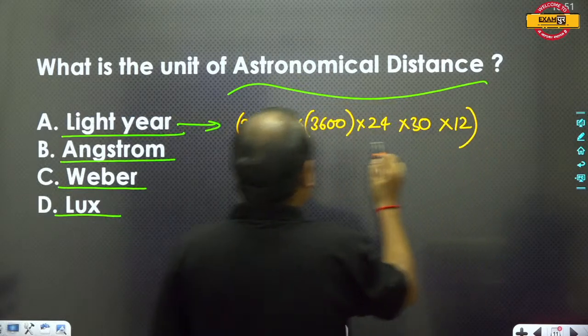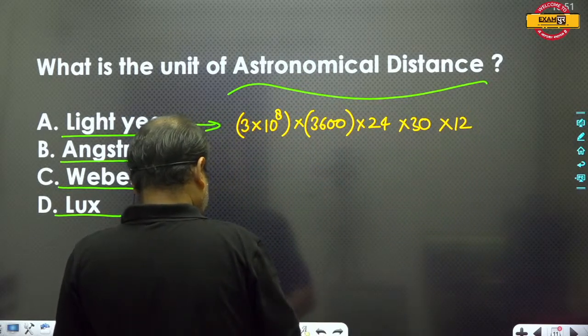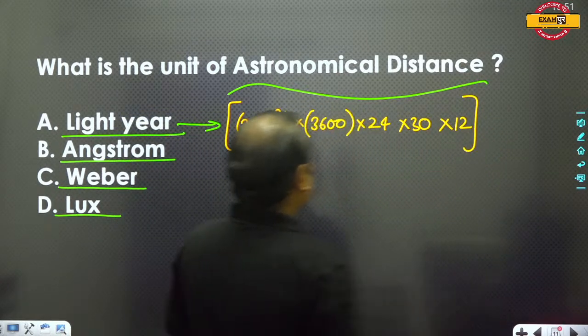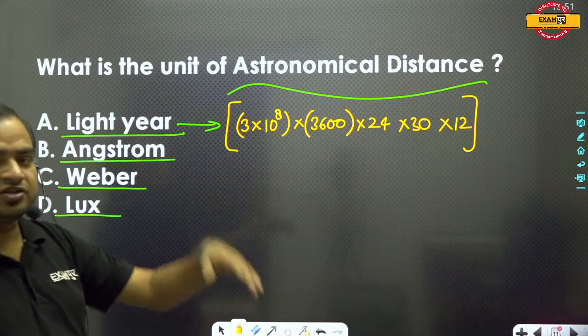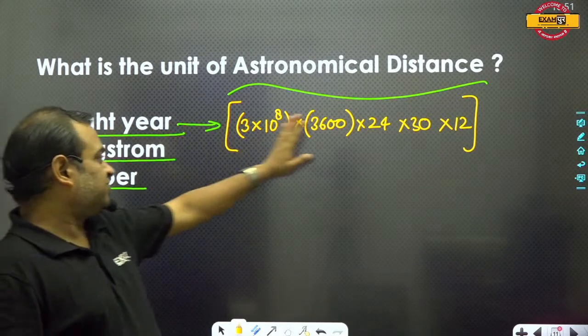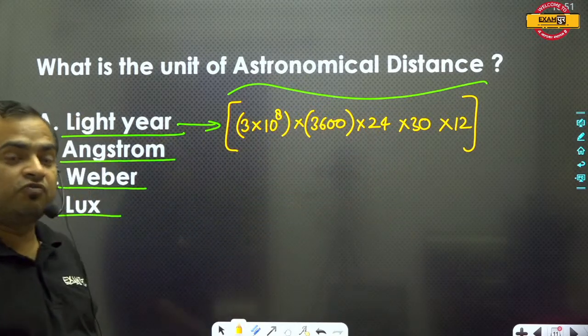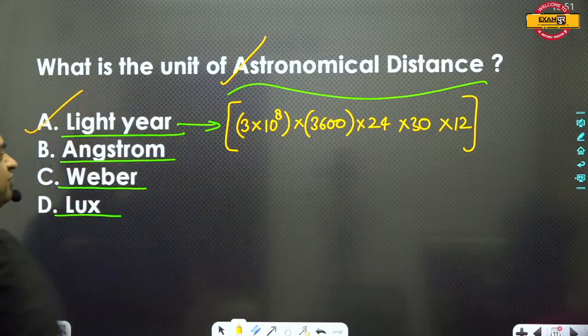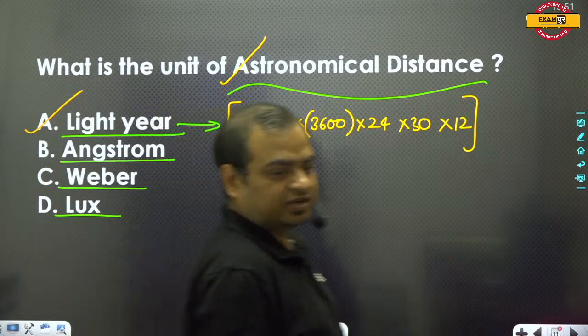So this is the total distance traveled by light in 1 year. This is a very, very long distance, which you cannot even walk. So here the A part will be the correct answer.